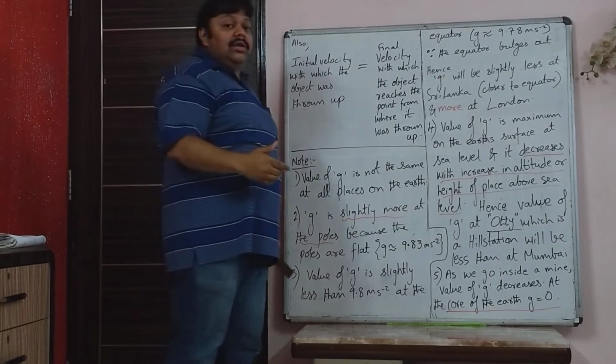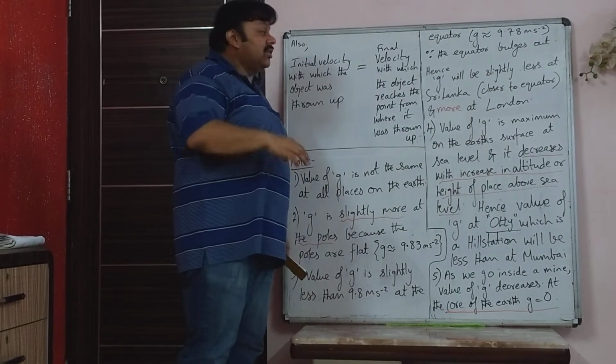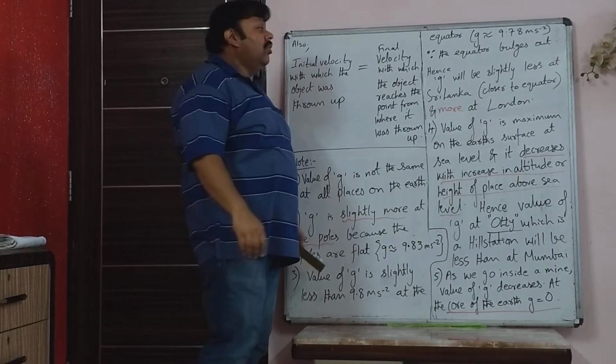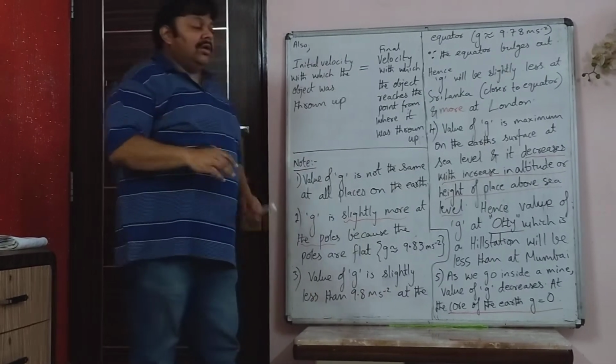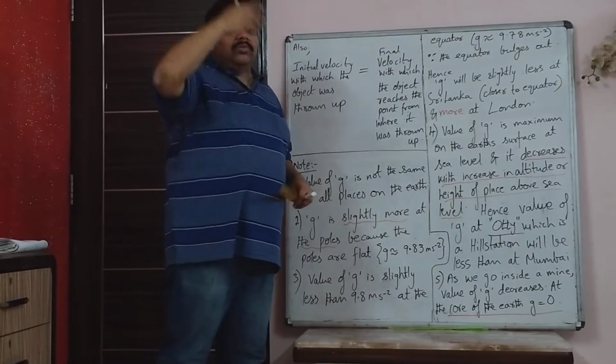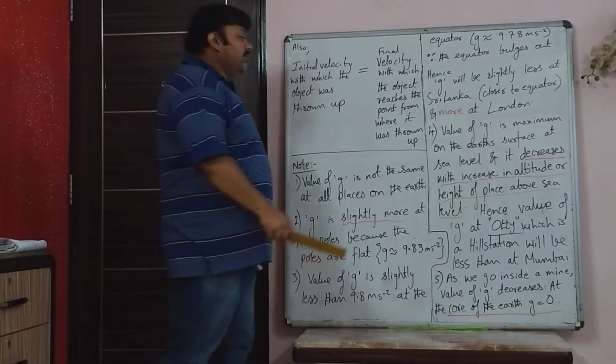Sri Lanka is at the equator, so there it will be less, and at London it will be more because London is closer to the North Pole. Not exactly at the North Pole, but very close to the North Pole as compared to Sri Lanka.